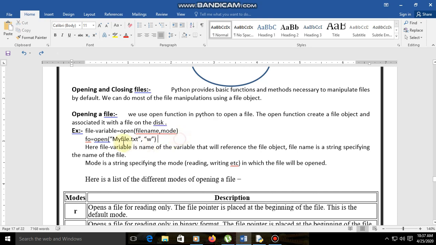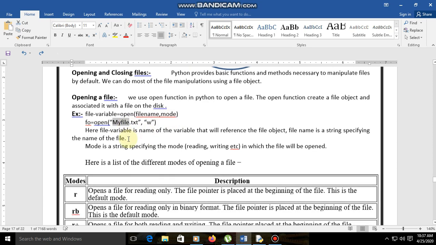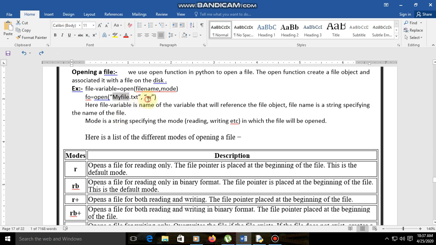In this open function, here myfile.txt, I am going to create that file now, right? So myfile.txt, and this W is nothing but writing a file. That is the mode, writing mode, right?